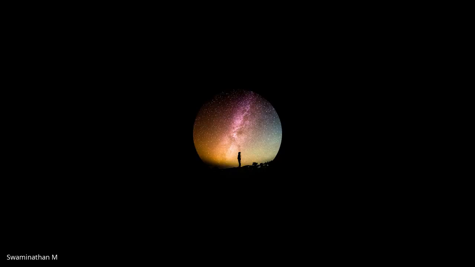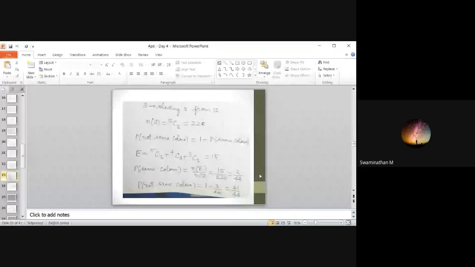I repeat, sample space is 220 and all same color. So it can be green. So you have 5 green and all green, so 5C3, or 4 yellow. So you can choose 3 yellow, 4C3, or 3 white. You can choose all the 3. So I'm getting around 15. Clear, guys? Or any mistake in this calculation or in yours?